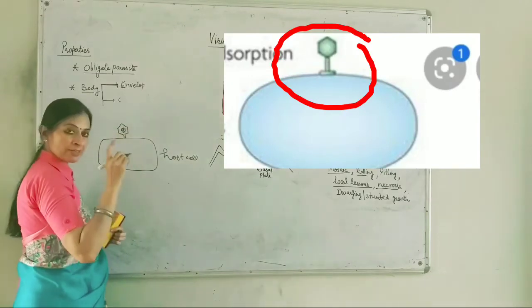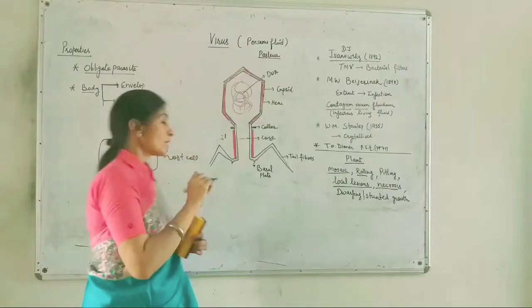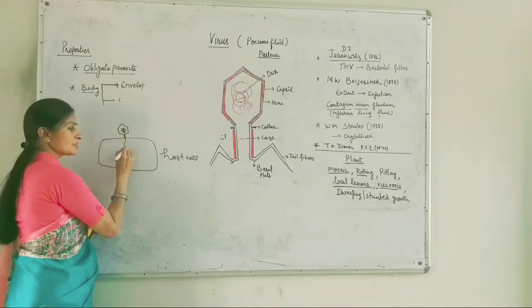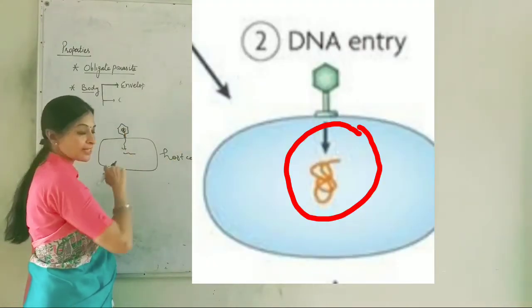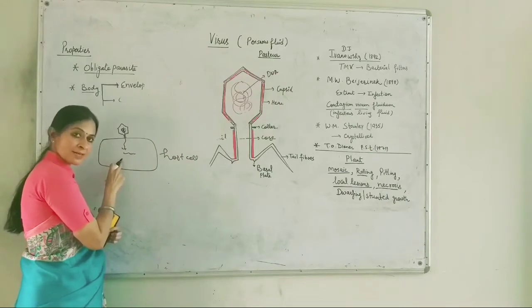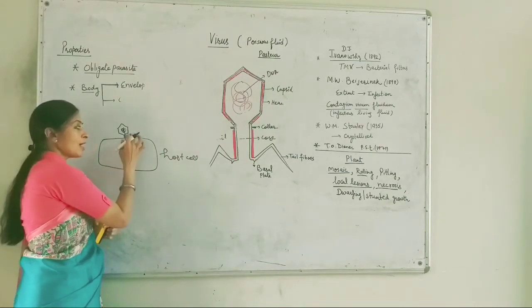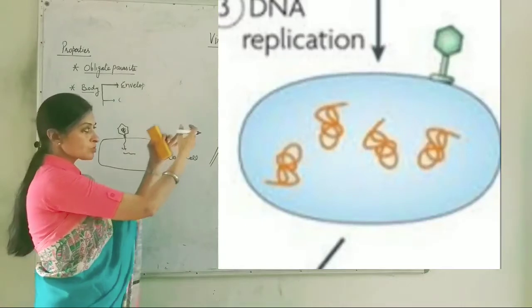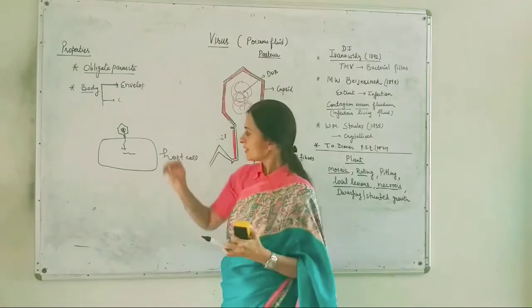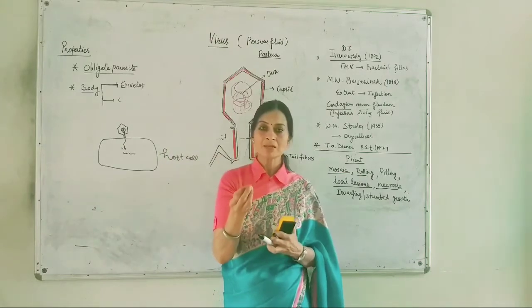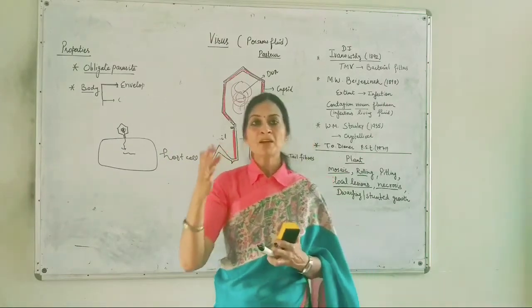When it infects this cell, it passes its DNA or RNA inside. In this case, it has DNA, so it passes its DNA inside the cell and the rest of the structure remains outside. Only the genetic material, DNA or RNA, is passed.